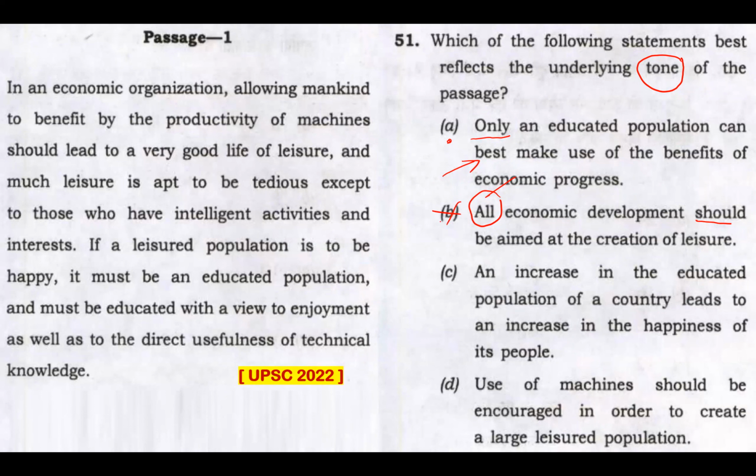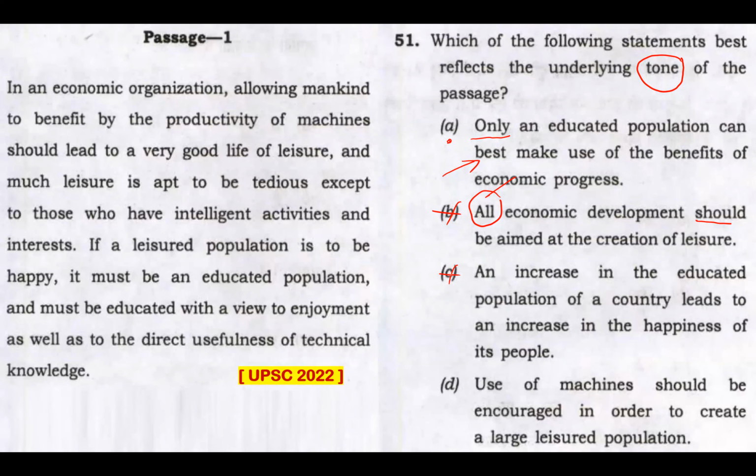Option C, an increase in the educated population of a country leads to an increase in the happiness of its people. Now that sounds good. That may be assumed, but it's not the tone of this passage. There is a reverse logic to it. If a leisured population has to be happy, it must be an educated population. That's what the passage is saying.